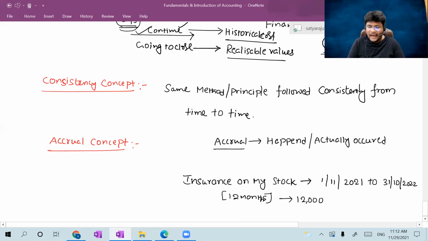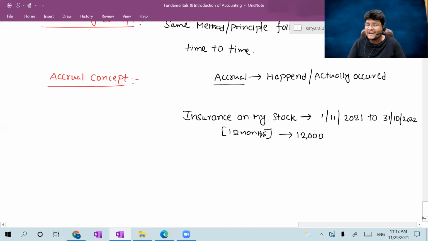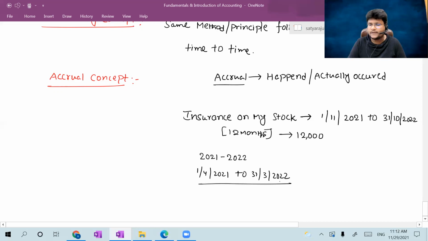Now, please concentrate. As per the accrual concept, what is your insurance expenditure for the current year? The current year is 2021 to 2022. It starts with 1st April 2021 to 31st March 2022, which is my current accounting period. Am I right? So for the current accounting period, insurance expenses, how much? That is my question, by applying the accrual concept.